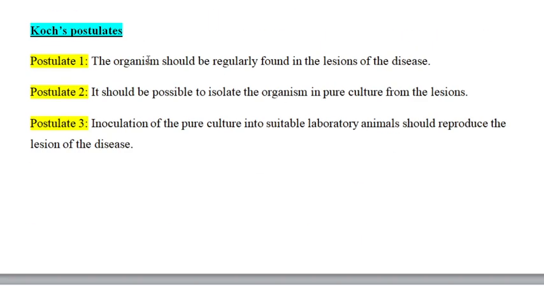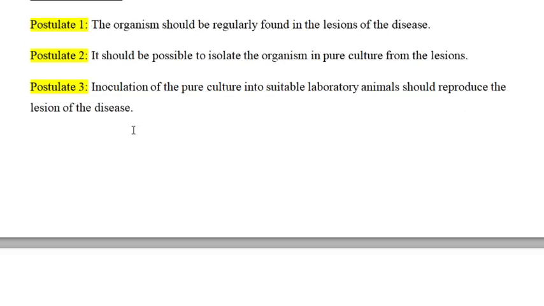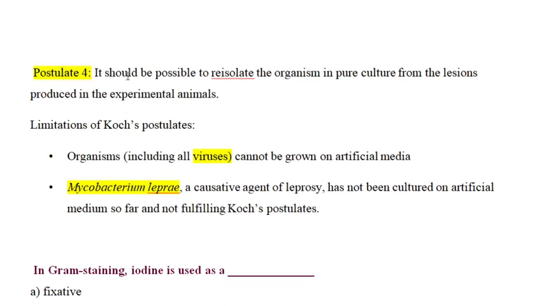Okay, and next we will be studying about Koch's postulates. Okay, so Koch has given 4 postulates. First postulate is that the organism should be regularly found in the lesions of the disease. Second postulate is that it should be possible to isolate the organism in pure culture. Okay, and he was the one who gave the pure culture technique as we saw earlier. Next, postulate number 3: inoculation of the pure culture into a suitable laboratory animal should reproduce the lesion of the disease. Okay, the last postulate is that it should be possible to re-isolate the organism in pure culture from the lesion.